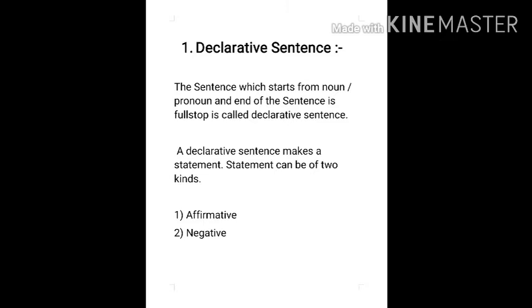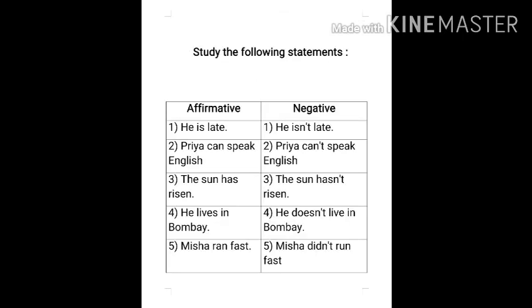The sentence which starts from a noun or pronoun and ends with a full stop is called a declarative sentence. A declarative sentence makes a statement and can be of 2 types. First one is affirmative, second one is negative. Study the following statements. Look at these examples, both positive as well as negative.